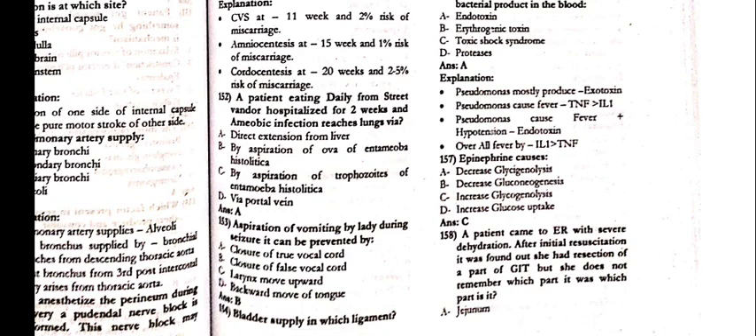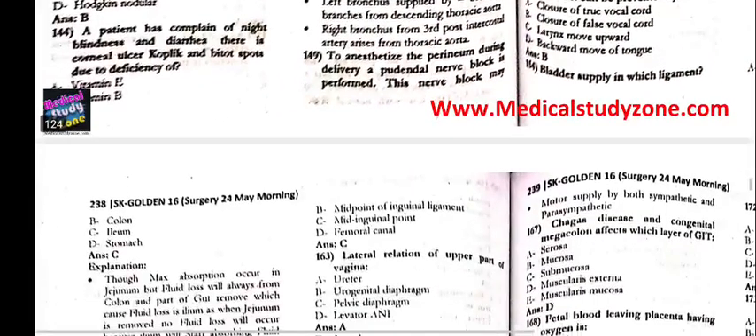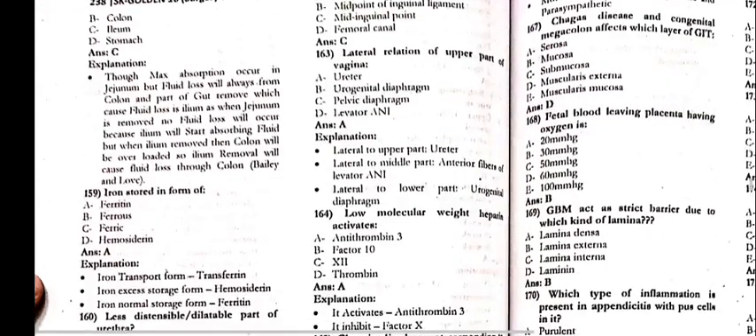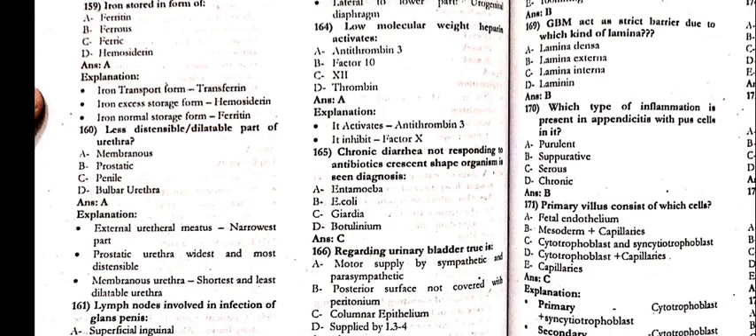157, epinephrine causes Charlie increased glycogenolysis. Patient came to ER with a severe dehydration. After initial resuscitation, it was found that she had the resection of the part of GIT, but she does not remember which part it was, and that is the Charlie ileum. 159, iron stored in the form of the ferritin. 160, least sensible part of the urethra is the membranous part.